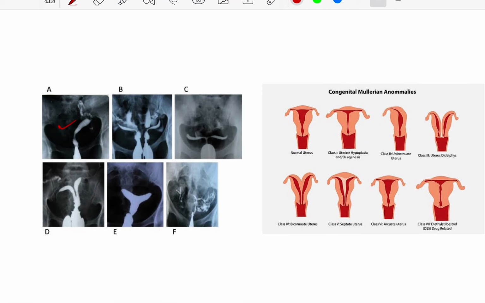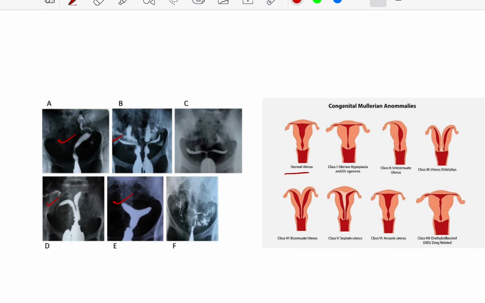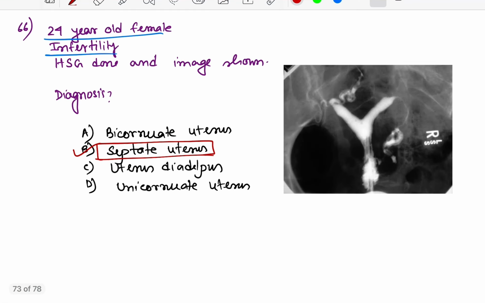This is unicornuate, this is septate, this is bicornuate, this is uterine didelphys. Here you can see the various types. This is normal, this is unicornuate uterus, this is uterine didelphys, this is bicornuate, this is septate, and these are the hysterosalpingograms. So the question asked about septate uterus.